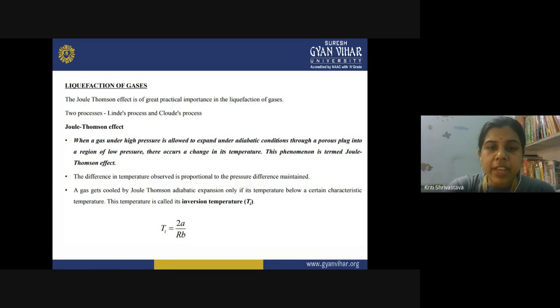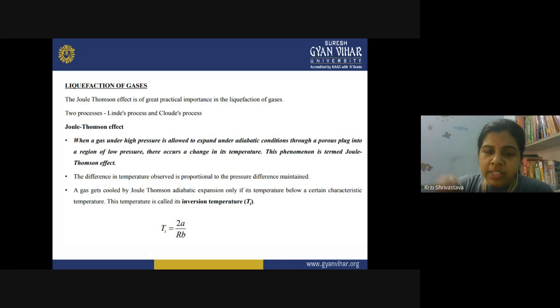And then the liquefaction of gas can be achieved by the application of the Joule-Thomson effect. Two processes can be applied here, but let us see what the Joule-Thomson effect is. It says that when a gas under high pressure is allowed to expand under adiabatic conditions, where it is not exchanging matter or energy with the surroundings, through a porous plug into a region of low pressure, there occurs a change in the temperature. So when a gas under high pressure expands, the temperature falls, and this is the Joule-Thomson effect.